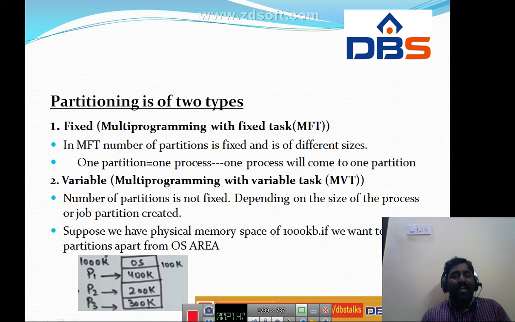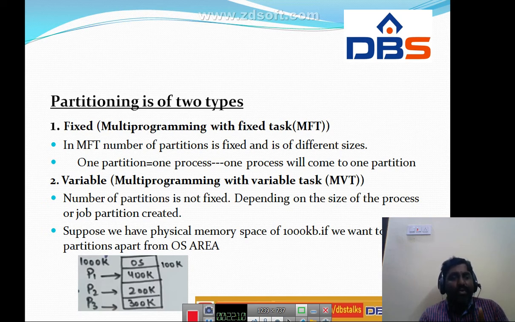We can say MFT and MVT. In MFT the number of partitions is fixed and of different sizes. One partition holds one process, that means one process will come to one partition.